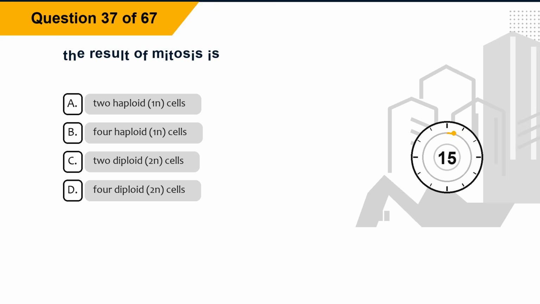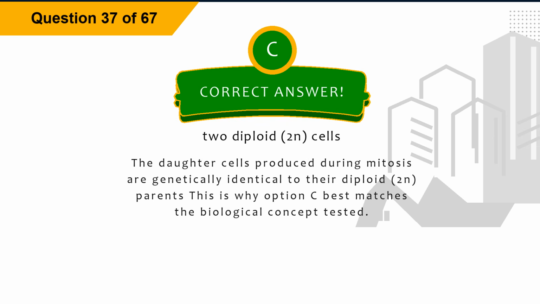Question 37. The result of mitosis is: option A, 2 haploid, 1N, cells. Option B, 4 haploid, 1N, cells. Option C, 2 diploid, 2N, cells. Option D, 4 diploid, 2N, cells. The correct answer is option C, 2 diploid, 2N, cells. Explanation: the daughter cells produced during mitosis are genetically identical to their diploid, 2N, parents. This is why option C best matches the biological concept tested.